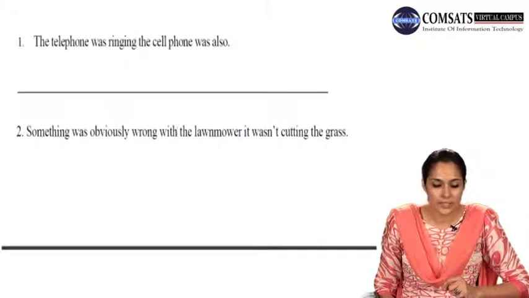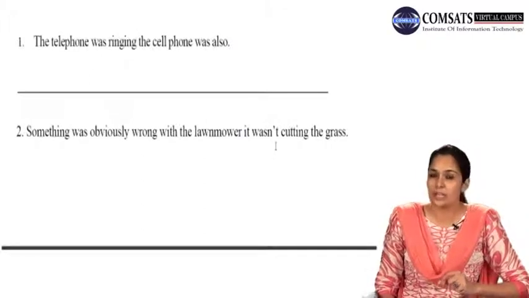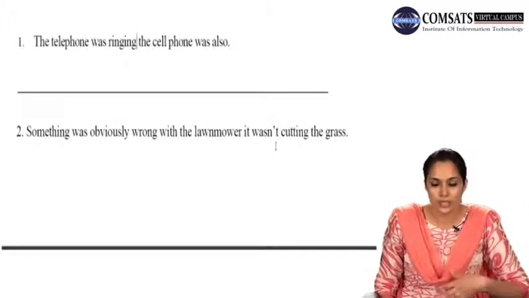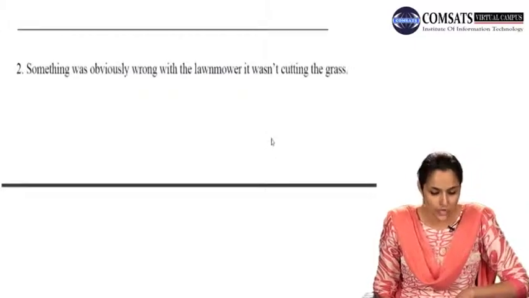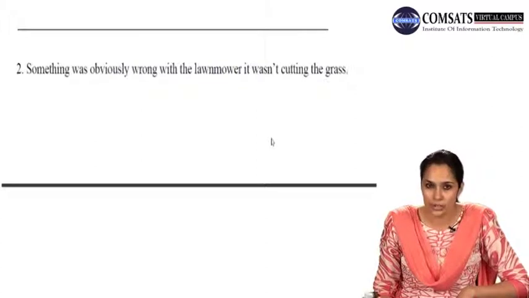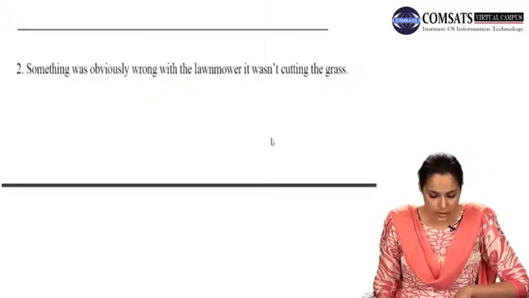Now again we see that we have a fused sentence. We have no full stop, no comma, nothing. So we have to make a logical connection. We have to make a logical choice out of these four coordinating conjunctions and put one of these here.